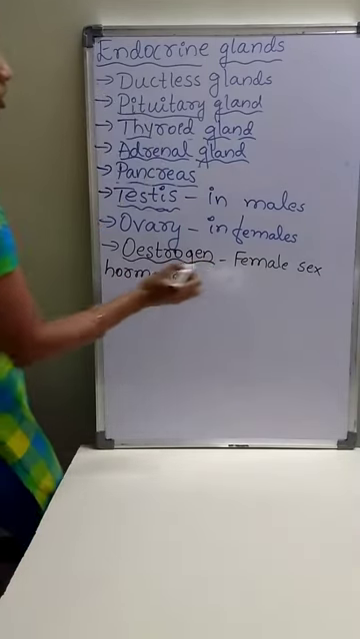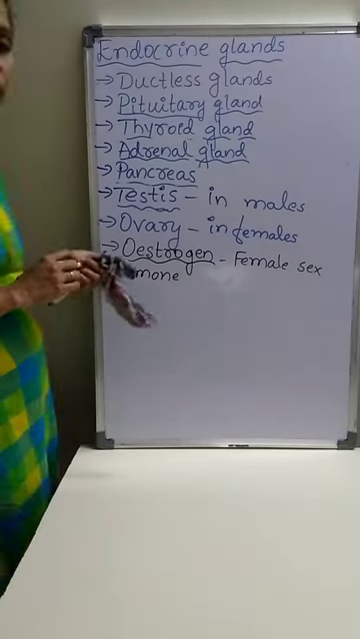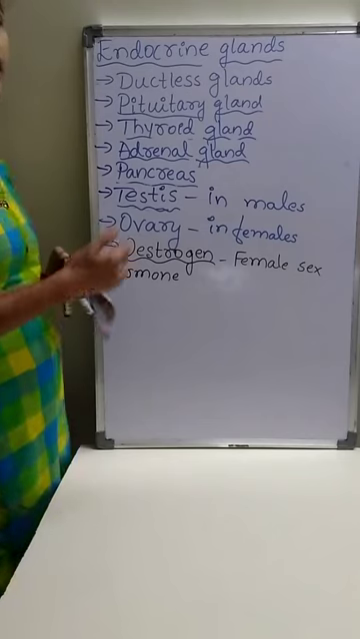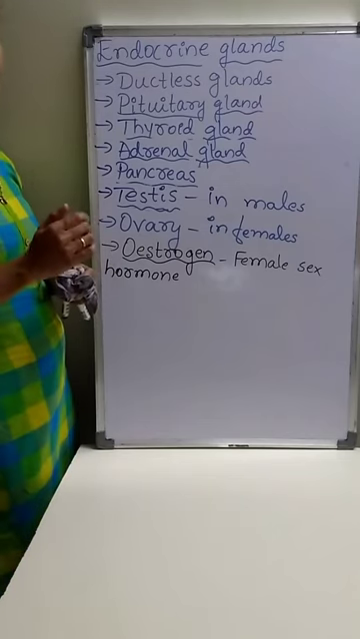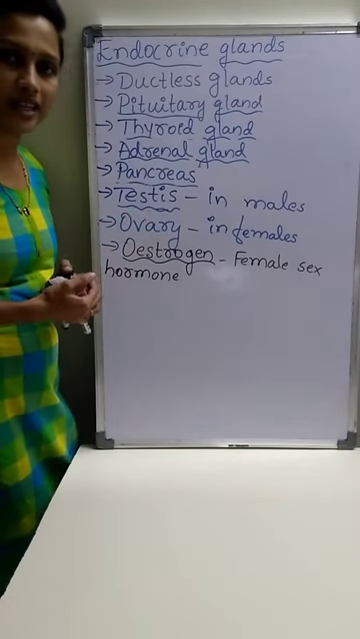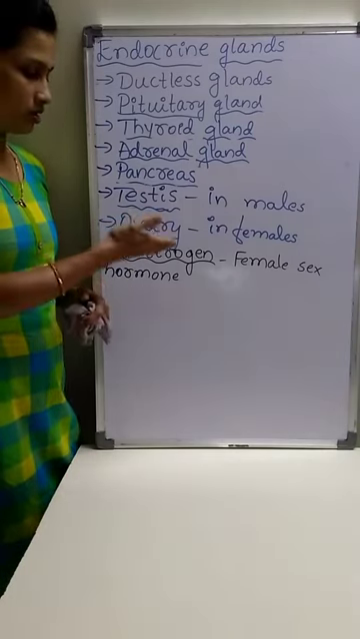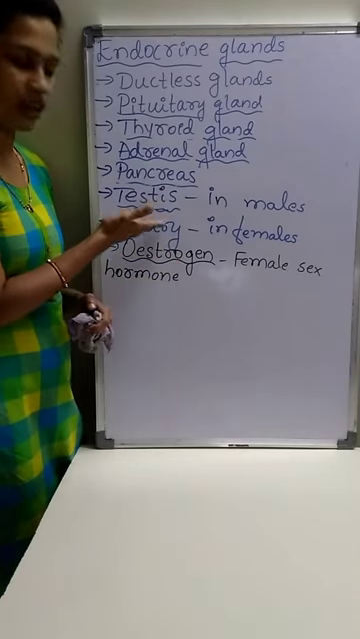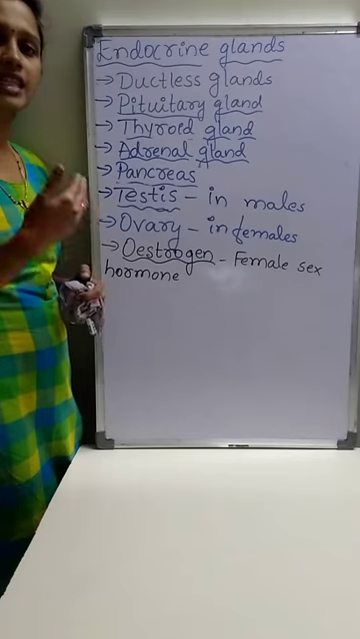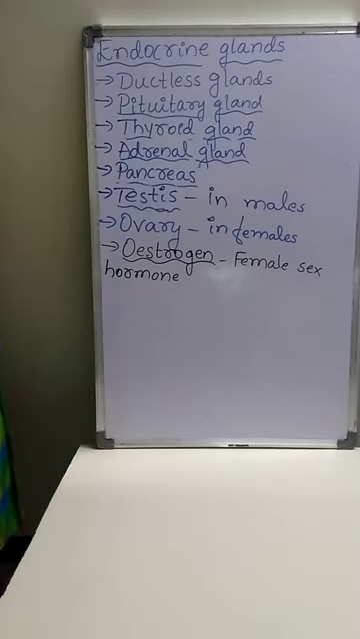Estrogen hormone controls the development of secondary sexual organs in females, and also it controls the secondary sexual characters. Estrogen is the female sex hormone secreted by the ovary which controls the development of the secondary sexual organs as well as it controls the secondary sexual characters in females.